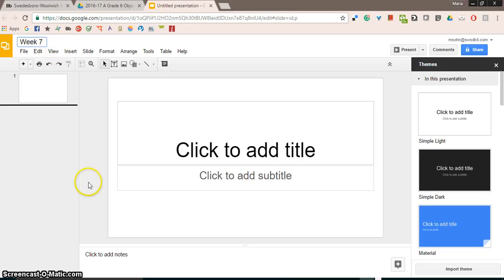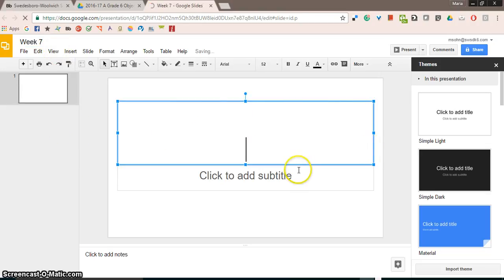Once I've named it, I can edit it however I want. This works in Slides just like PowerPoint, so you can add pictures, subtitles, add slides, whatever you like. What's nice about this is that you don't have to save after each entry. You can choose from themes or anything else.